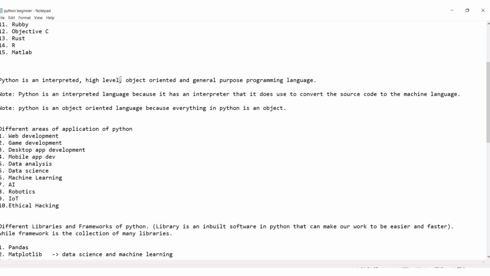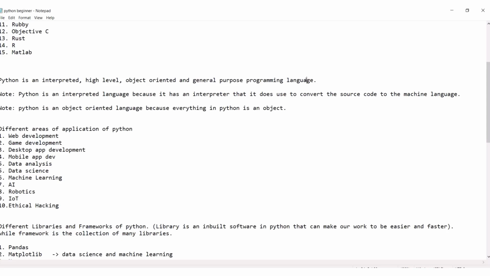Then look at another technical term, high level. When we say Python is high level, that means Python is very close to human language, just like English. You understand? That's why we say it is a high-level language. Object oriented: I will explain this more when we get to OOP in Python. You remember the roadmap I shared with you? You can check that video, the roadmap to Python. You see there is a concept that we call OOP, object oriented. When we get there, I will explain that to you. General purpose programming language, that means what?